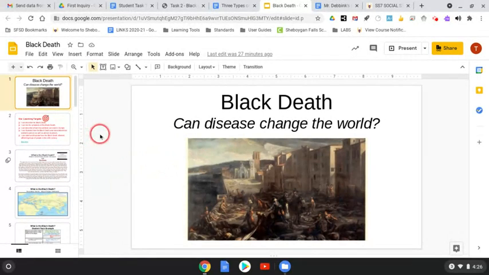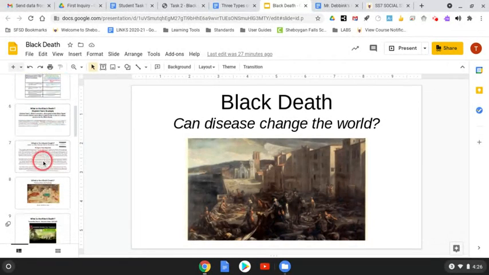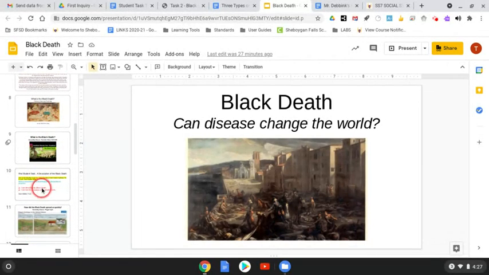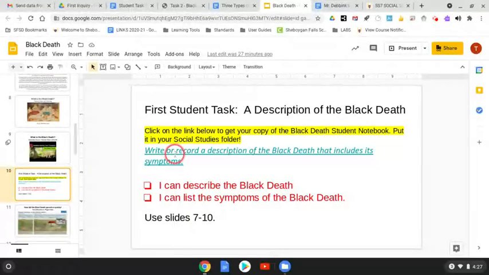And actually, there is one other copy you'll have to make. While you're here and making copies, go to slide 10. And there is a link right here. It says click on the link below to get your copy of the Black Death Student Notebook. Put it in your social studies folder also. And below it says write or record a description of the Black Death that includes its symptoms.